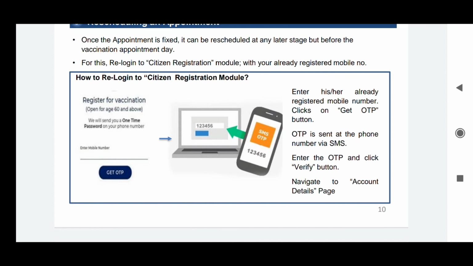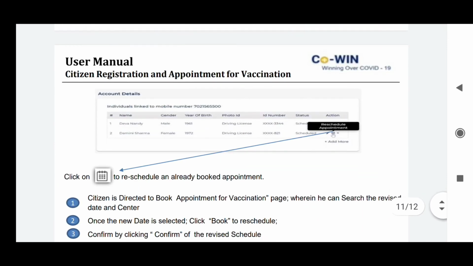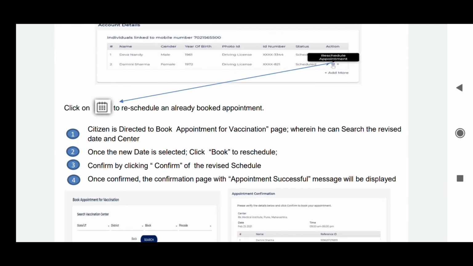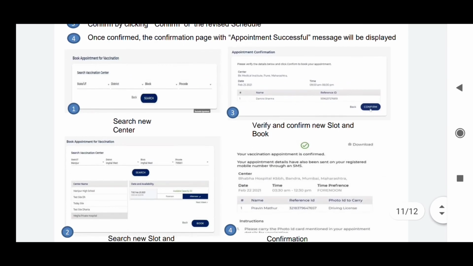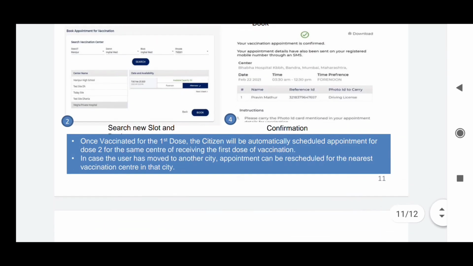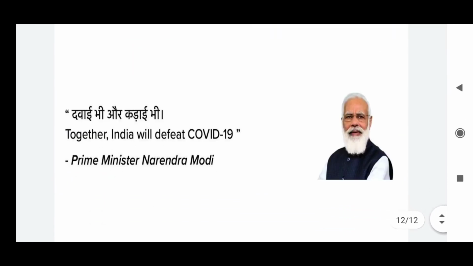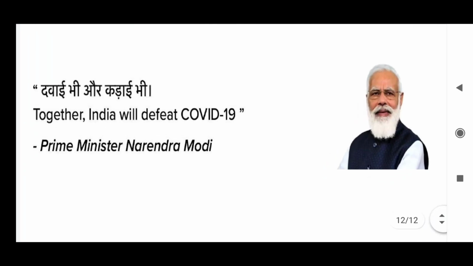The process for rescheduling the appointment you can see clearly. The citizen is directed to the appointment for vaccination page. Once you click search, select the revised date and center. Once the new date is selected, click book to reschedule and confirm. And this is the overall process for vaccination, and the second phase of vaccination will be given after 28 days of the first phase vaccination.